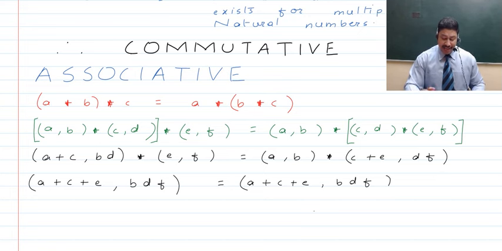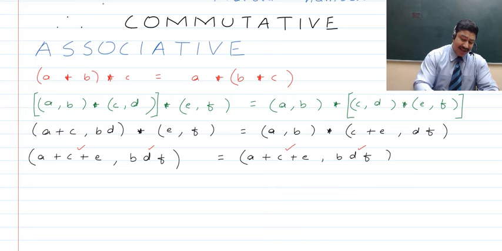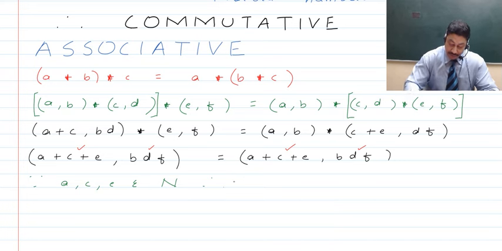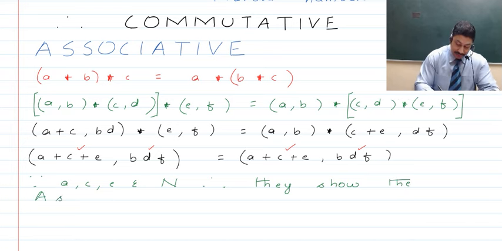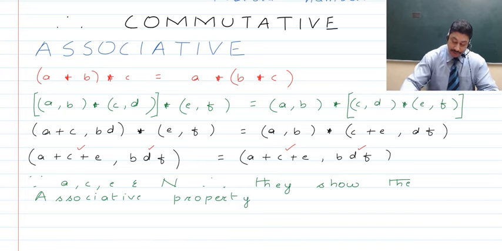And now we try and compare the elements of both the sides. We find that A plus C plus E is exactly the same as A plus C plus E, and B into D into F is exactly the same as B into D into F. And here we also require to write, since A, C, E are elements of natural numbers, therefore they show the associative property with regards to addition, right?